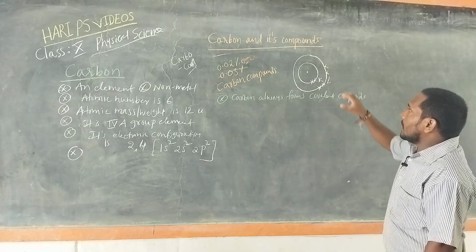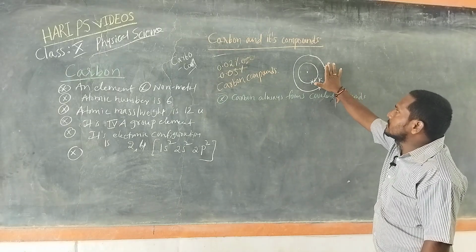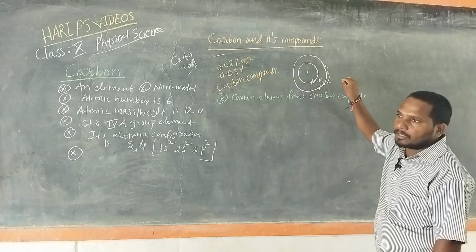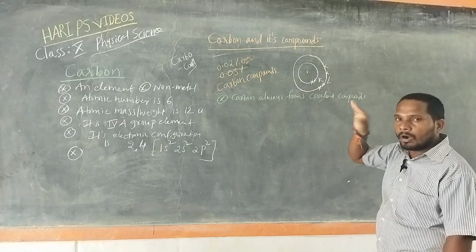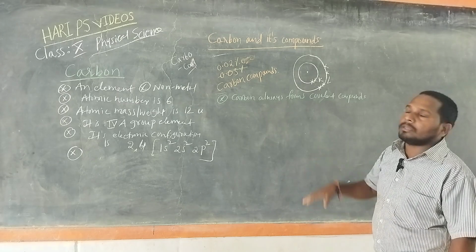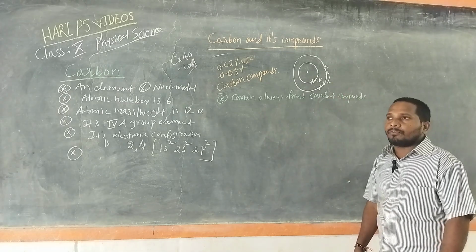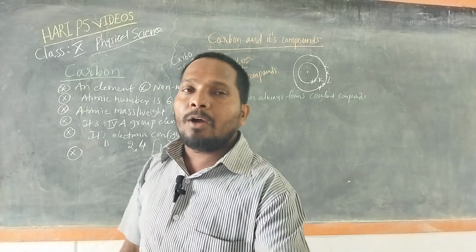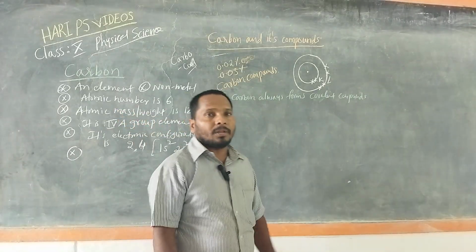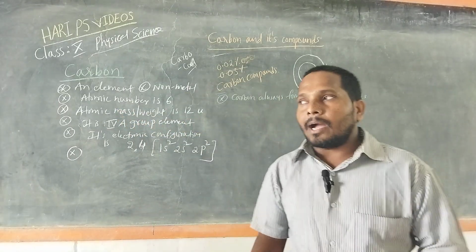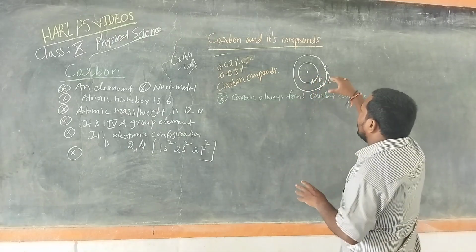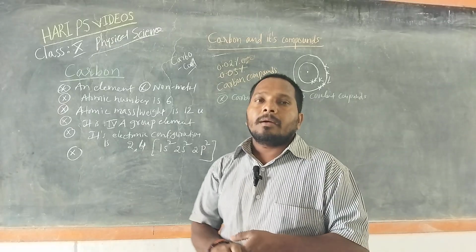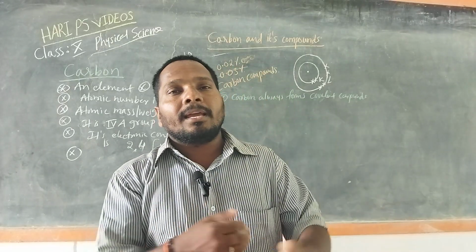Carbon may lose these 4 electrons from its outermost shell L, or carbon must gain 4 electrons from other elements. We have no such element to lose 4 electrons, and carbon is unable to lose 4 electrons. So that's why carbon must share the electrons.